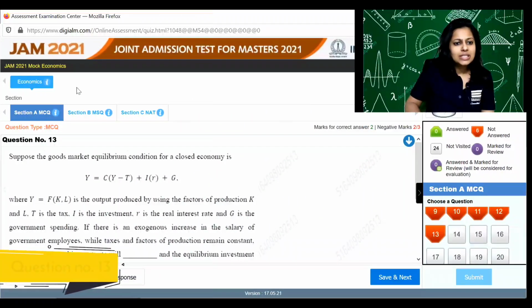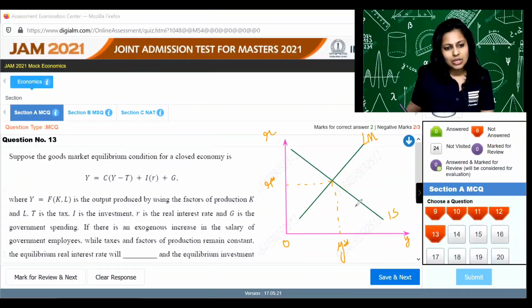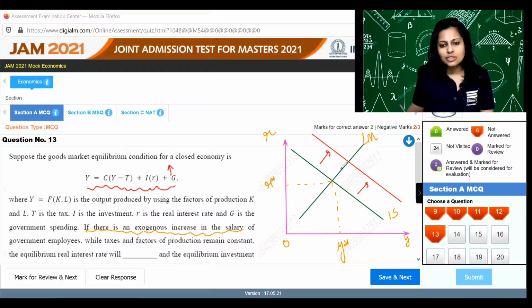Now question 13. Here we have the IS-LM model. If there is an increase in the salary of government employees, which means that G, the expenditure of the government sector, is going to increase, shifting the IS curve to the right. This is the formula for the IS curve. So if G increases, the IS curve is going to shift to the right, which, as we can see, will increase the rate of interest and increase output.